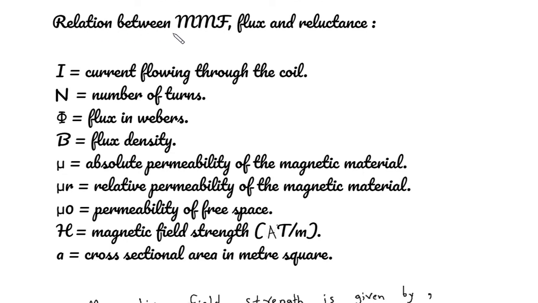Relation between MMF, flux and reluctance. I represents current flowing through the coil, N represents number of turns, phi is equal to flux in Webers, B is equal to flux density, mu is equal to absolute permeability of the magnetic material, mu r is equal to relative permeability of the magnetic material, mu 0 is equal to permeability of free space, H is equal to magnetic field strength, its unit is ampere turns per meter, A is the cross-sectional area in meter square.